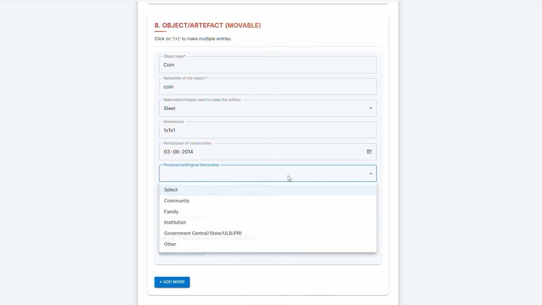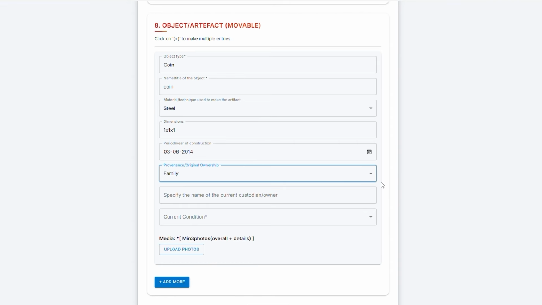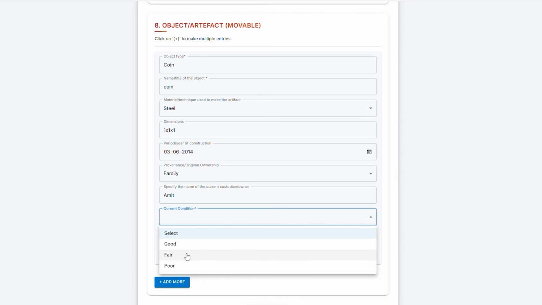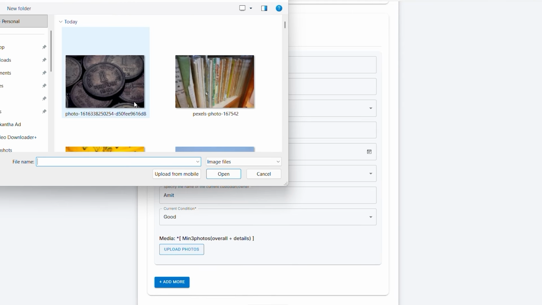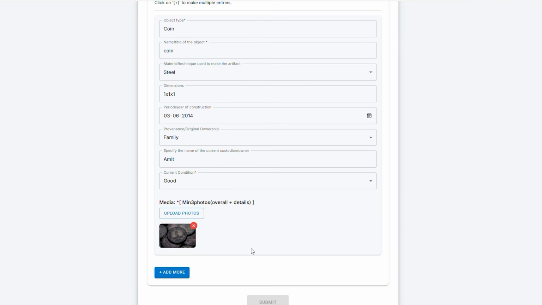Provenance or source. In this column, write where the object came from: family collection, temple, artisan, excavation site, or any other source. Custodian or owner with consent. Here, mention the current owner or caretaker of the object, but only after getting their permission. Condition. In this column, describe the condition of the object: good, fair, or poor. Media. Then, upload minimum 3 photos, 1 overall image of the object and 2 close-up detail shots.